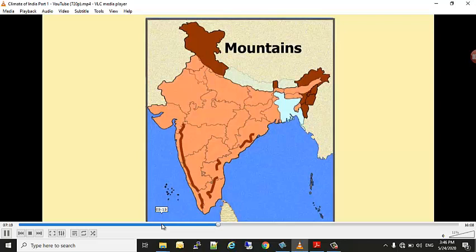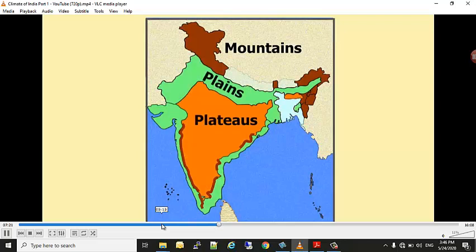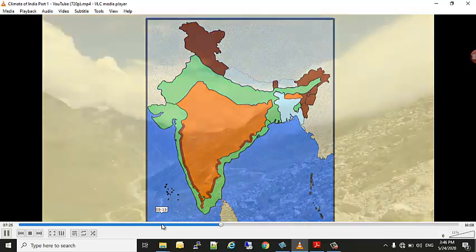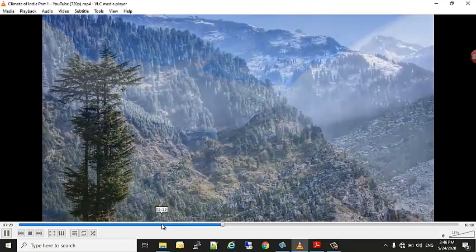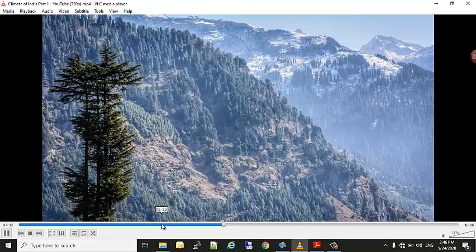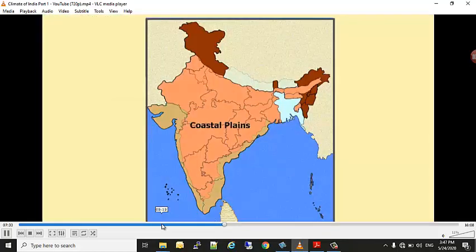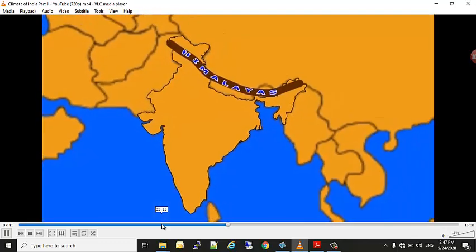Now India is covered by different landforms, that is mountains, plateaus and plains. So it results in differences in temperature. If I take the Himalayas, they have an average height of about 6,000 meters. On the other hand, in the coastal plains, the maximum elevation is about 30 meters.